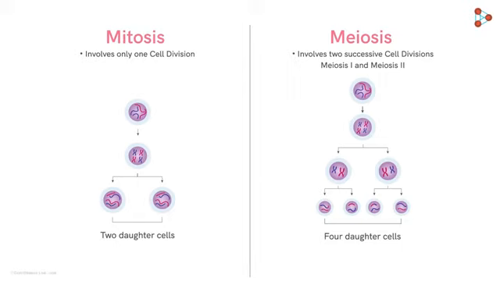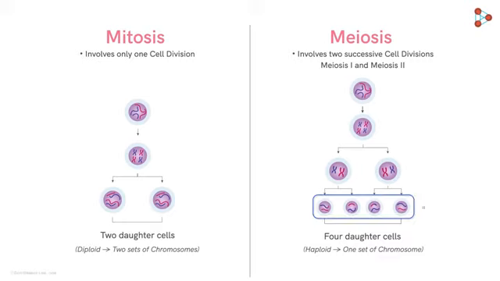This difference is based on the chromosomal number of the daughter cells. In mitosis, the daughter cells are diploid with 2 sets of chromosomes, just like the parent cell, while during meiosis, the daughter cells produced are haploid with only 1 set of chromosome. These daughter cells are called gametes, and have exactly half the number of chromosomes from the parent cells.